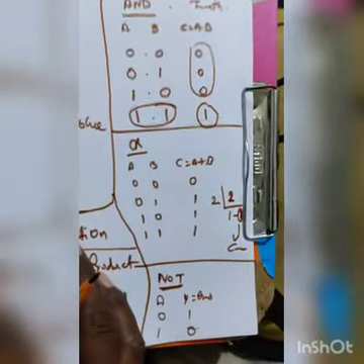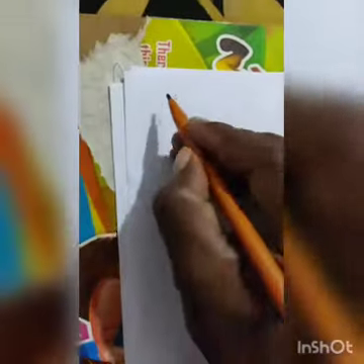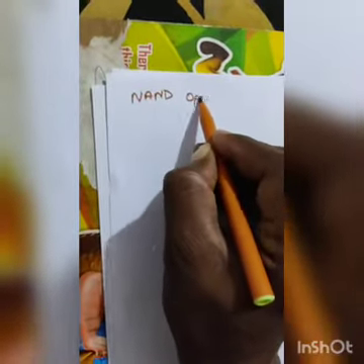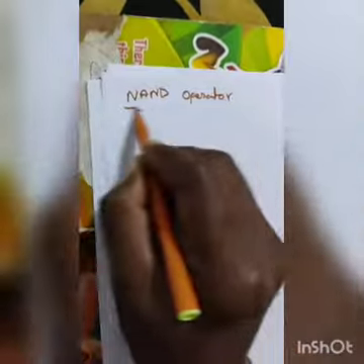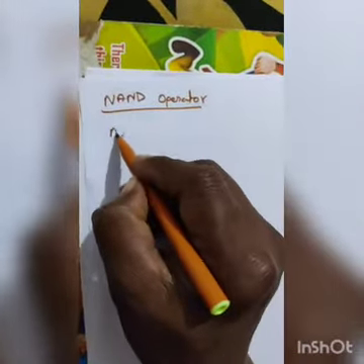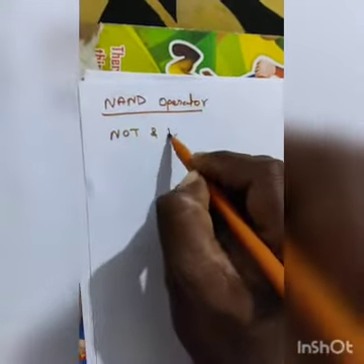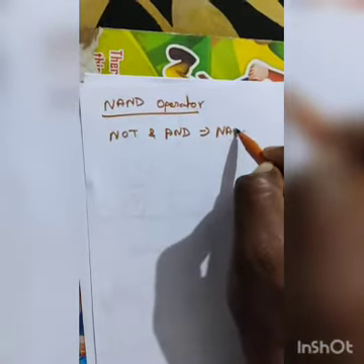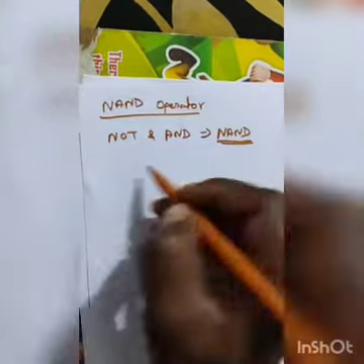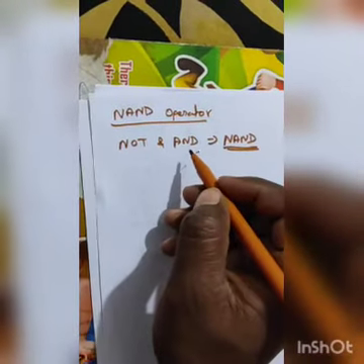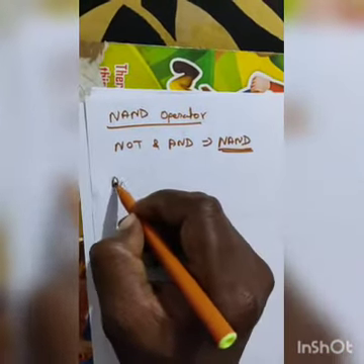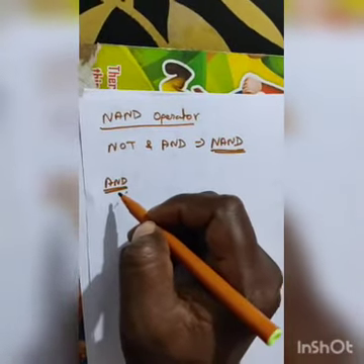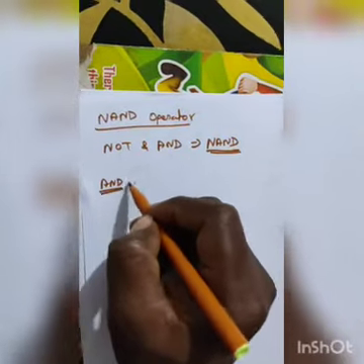So listen carefully. The NAND operator. Sir, the NAND operator means nothing, sir. When we combine the NOT operator and the AND operator, we get the NAND operator. That is the invert of AND. We get the opposite result of the AND operation.